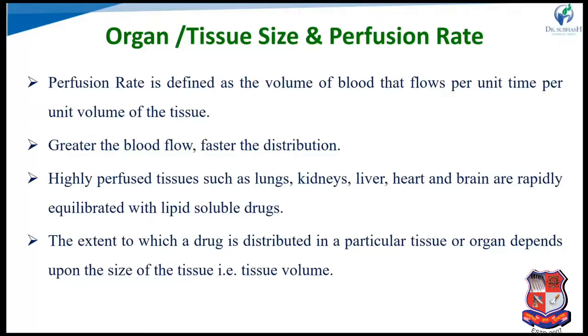So the amount of drug reaching these organs is high and faster as compared to poorly perfused organs. The extent to which a drug is distributed in a particular tissue or organ also depends upon its size or tissue volume. The higher the tissue volume, the higher the amount of drug distributed to that tissue or organ.